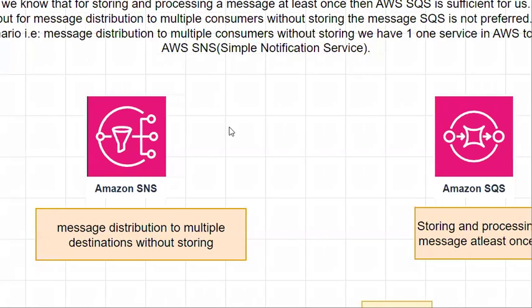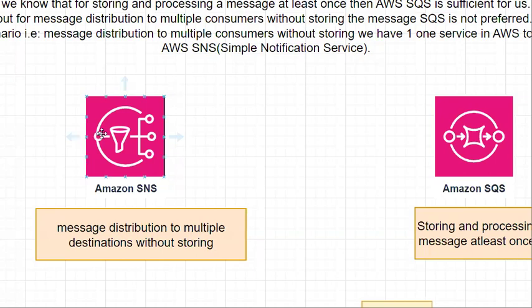If we want to distribute our message to multiple destinations or consumers without focusing on message storing, then we need to prefer SNS. Even if you observe this figure, it provides you that information. It will take the message and distribute it across multiple consumers.